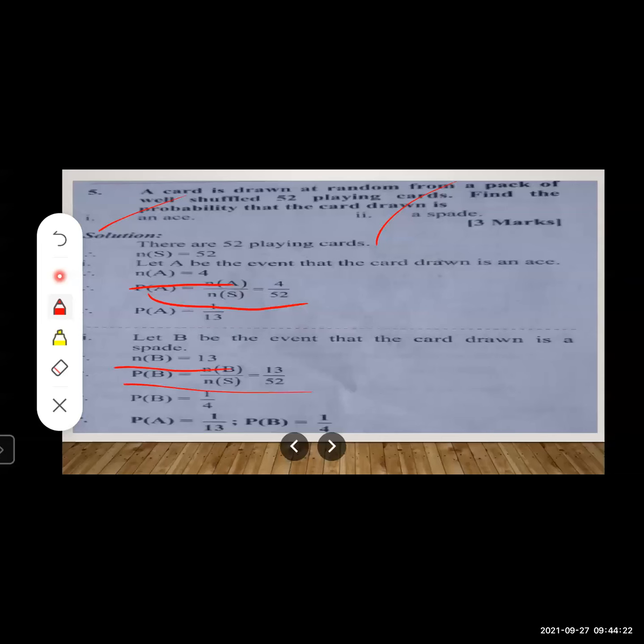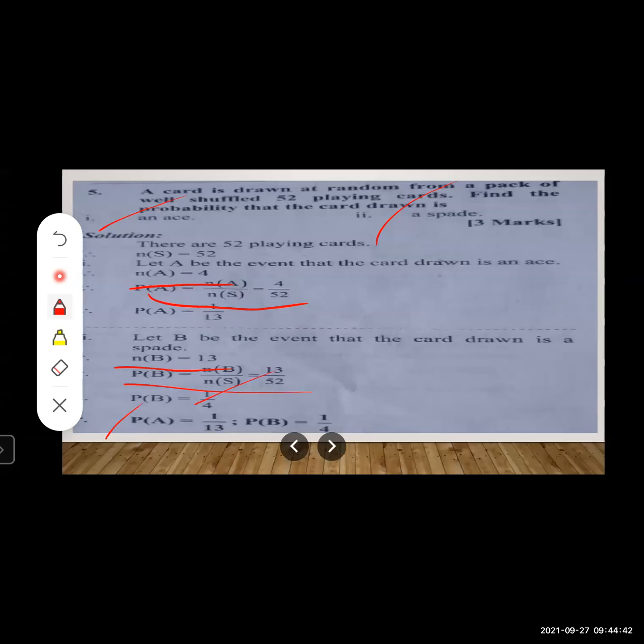Again, you have to use the same formula, P(B) is equal to n(B) upon n(S). n(B) is 13, n(S) is 52. 13 fours are 52, right? So you are going to write the values of P(A) and P(B), and this last line again is a must.